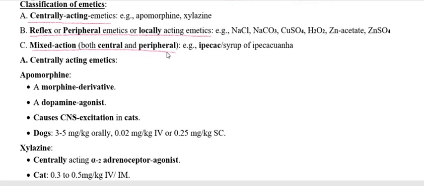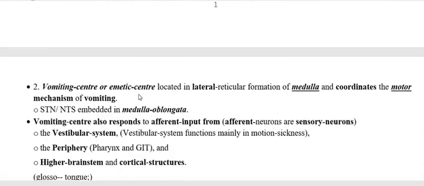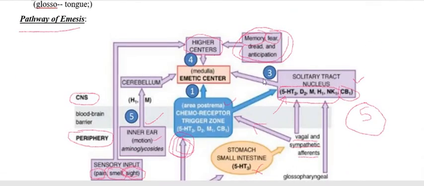Under these, the examples for the centrally acting emetics are apomorphine and xylazine. Apomorphine is a morphine derivative and is a dopamine agonist. As we have seen, the dopamine receptor is present at two places: the first is at the STN, solitary tract nucleus, and the other is at the CTZ, area postrema.